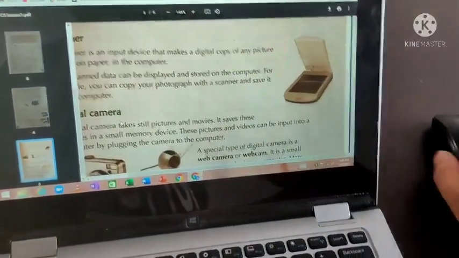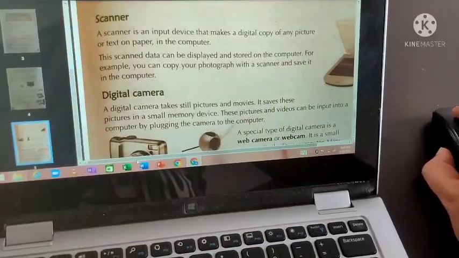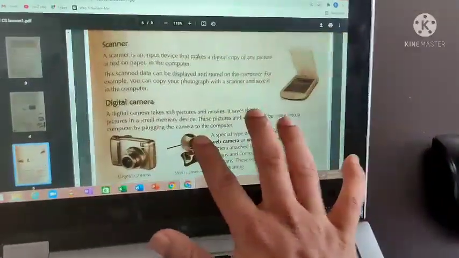If you have a scanner at home, just try it and see. If you don't have one, just leave it. Don't disturb your parents.